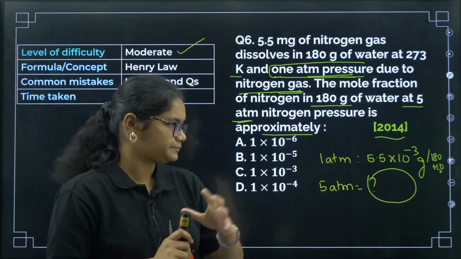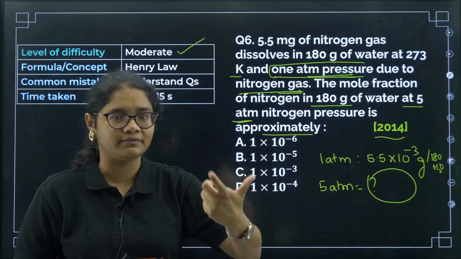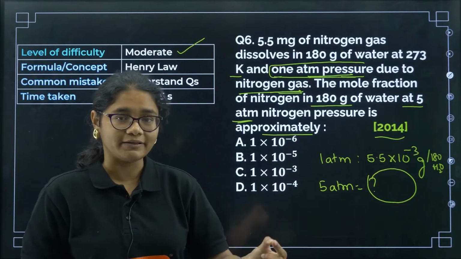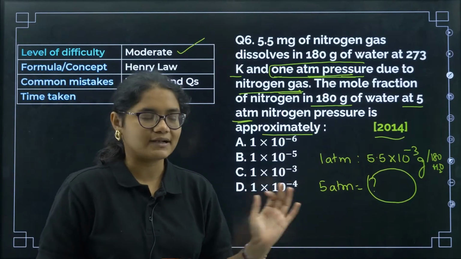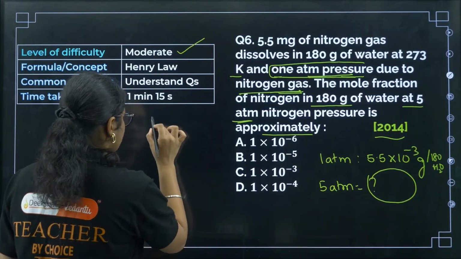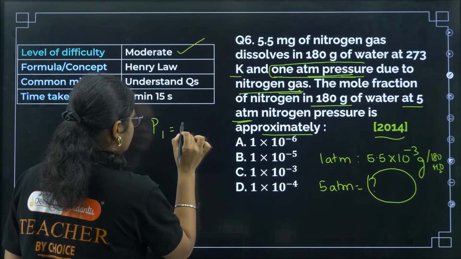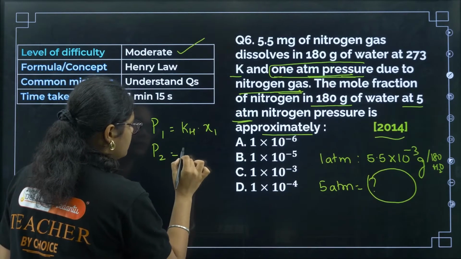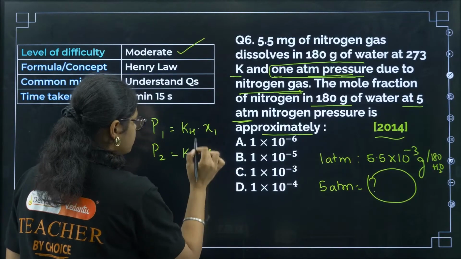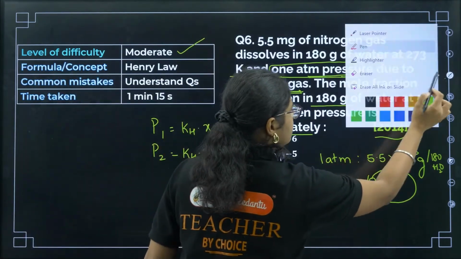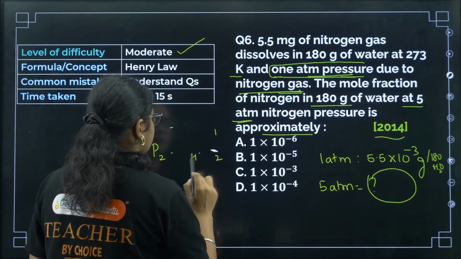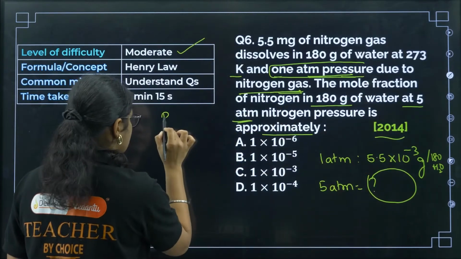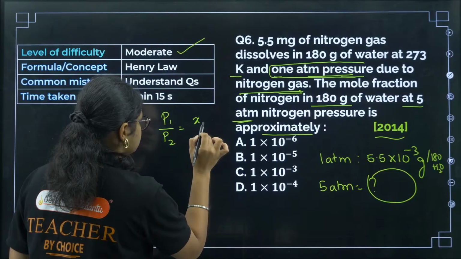Okay, so we know if we increase the pressure, solubility will increase. So at 1 atm, this is how much is dissolving. Then if I am increasing the pressure to 5 atm, then how much will dissolve. Okay, so that is a very simple one. You can use the formula. Suppose we have P1 is equal to KH into X1, right? Same gas means KH value will also be same. P2 will be equal to KH into X2. So we can equate both of them, right? So I'll write like this. P1 by P2 is equal to X1 by X2, right? We can write like this. P1 by P2 is equal to X1 by X2.